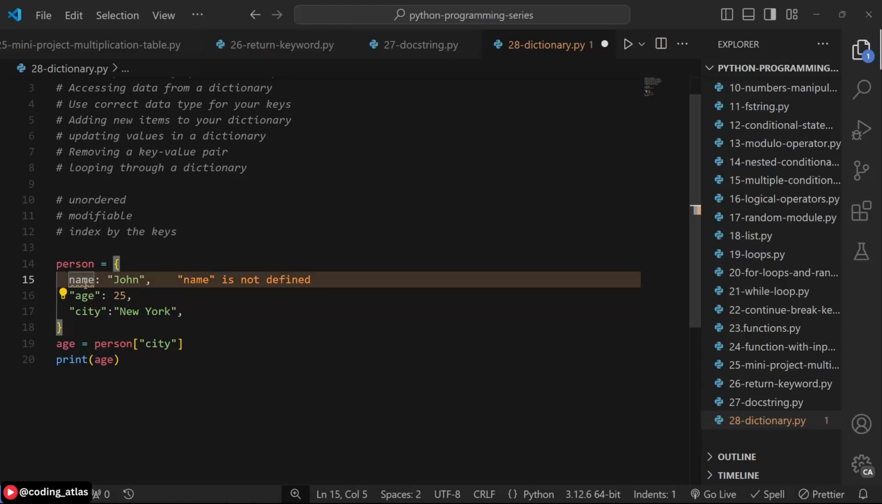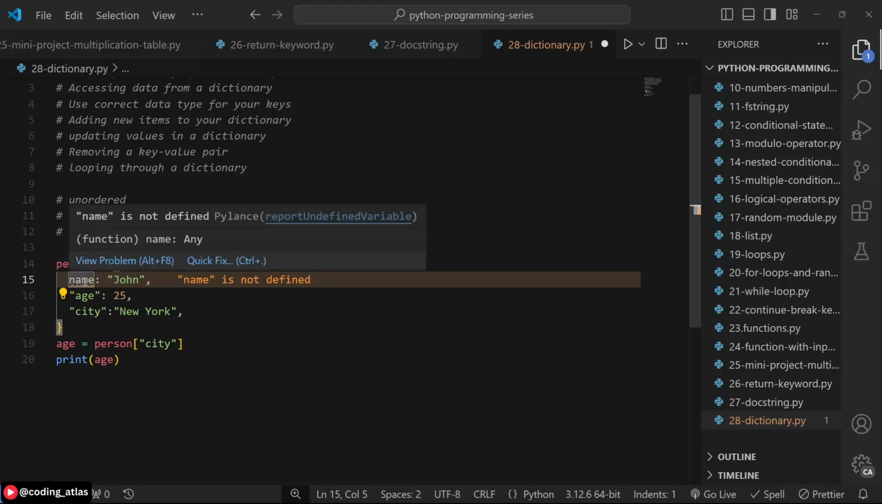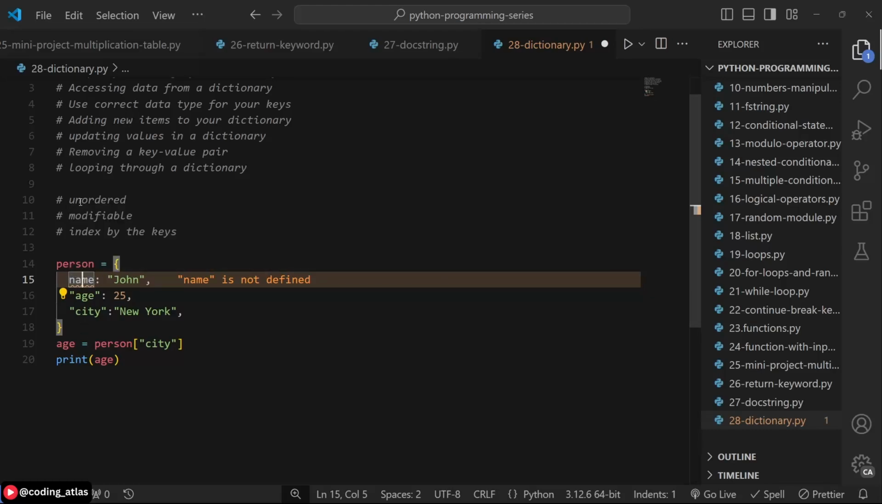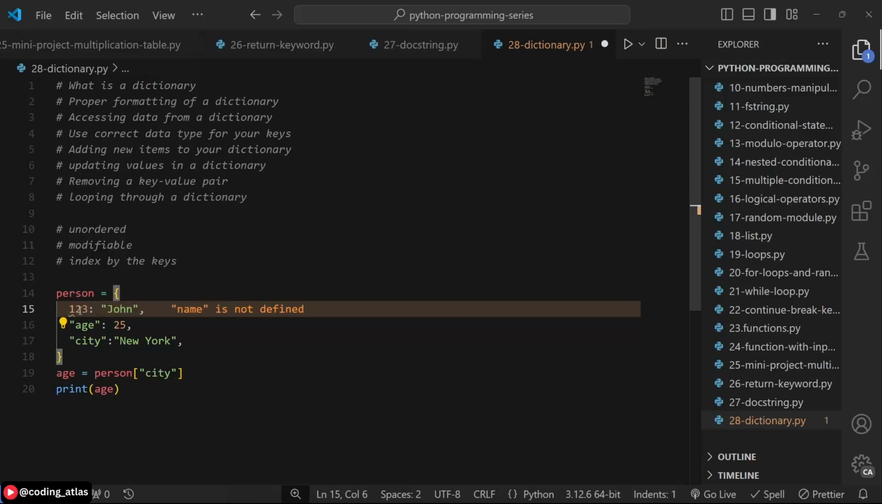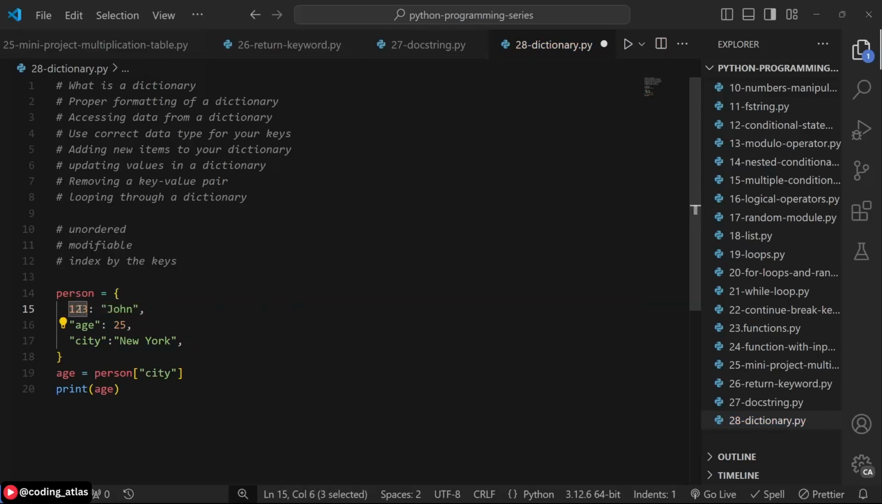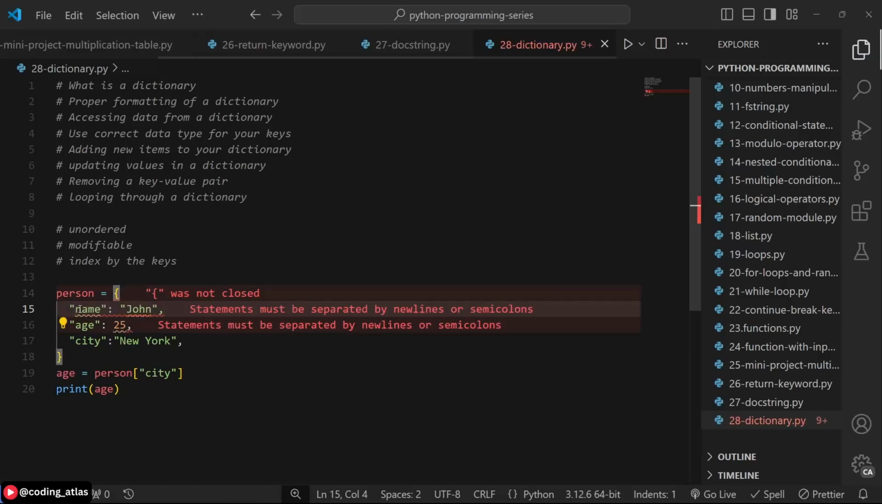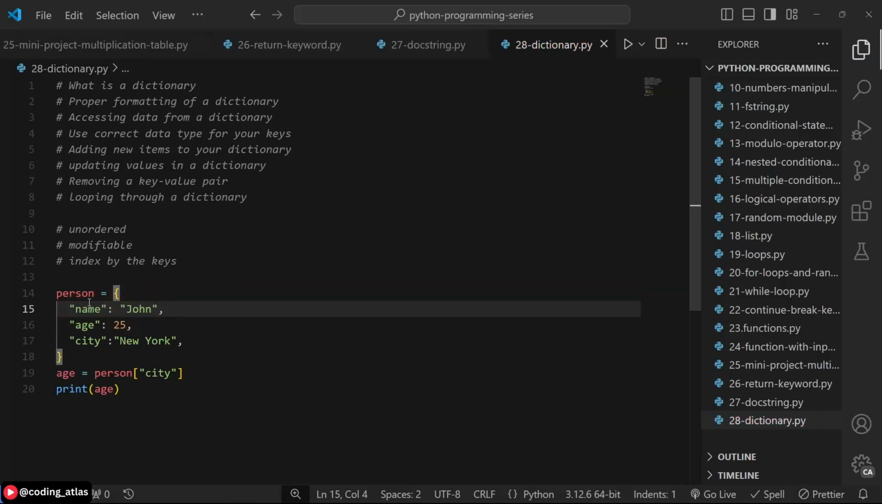And since you don't have any variable called name here, it's going to tell you that the variable name is undefined. So you should always use the proper data type for your keys. If you want it to be a number, you can use a number. But if you want it to be a string, you must have your quotes surrounding your string. So you should always use the proper data type. If the quote is not there, it is going to consider it as a variable. So that's that for data types for keys.